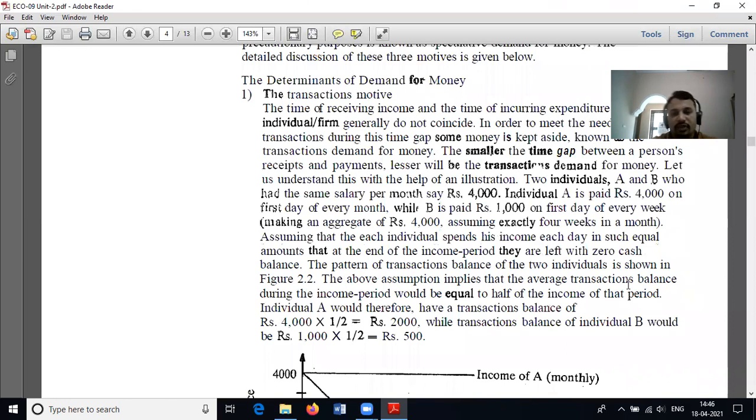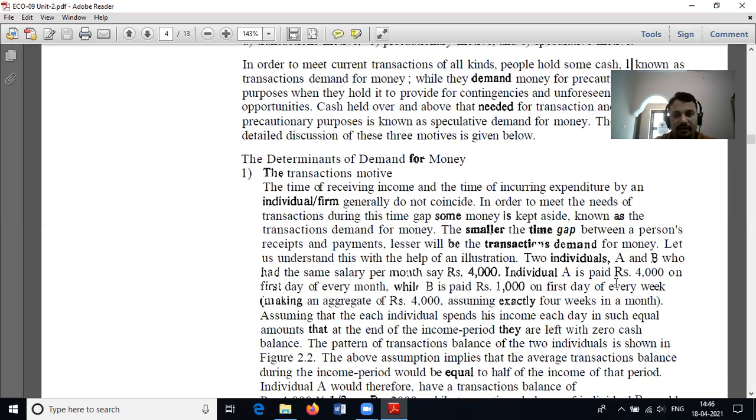The transaction motive means the type of receiving money and the time of incurring expenditure by an individual or firm generated to coincide. In order to meet the needs of transactions during this gap period, money is kept aside. Okay, this is called a transaction motive.